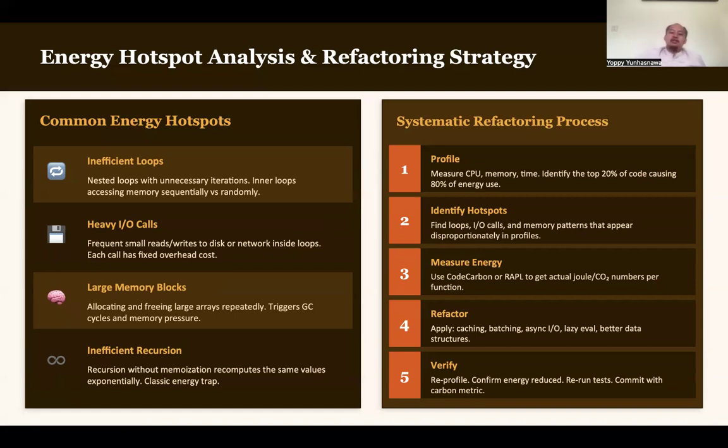Then you can do refactoring: apply caching, batching, async I/O, lazy evaluation, and better data structures. Finally, you verify the result: reprofile, run your profiler again, and confirm whether the energy is really reduced or not. You can rerun the test, then commit with carbon metrics. This is the energy hotspot analysis and refactoring strategy.